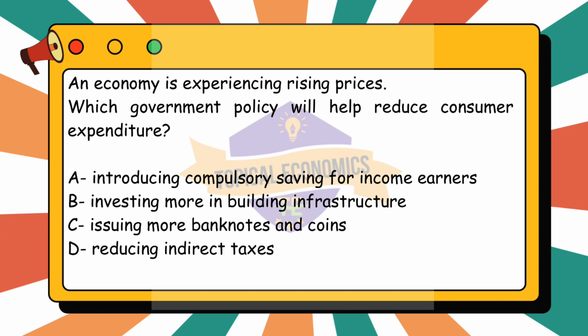Lastly, option D. Reducing indirect taxes would likely increase consumer expenditure. Indirect taxes, such as VAT or sales taxes, are typically added to goods and services. If the government reduces these taxes, it effectively lowers the cost of goods and services, which would encourage more consumer spending rather than reducing it. This policy is generally expansionary and would not help reduce consumer expenditure.